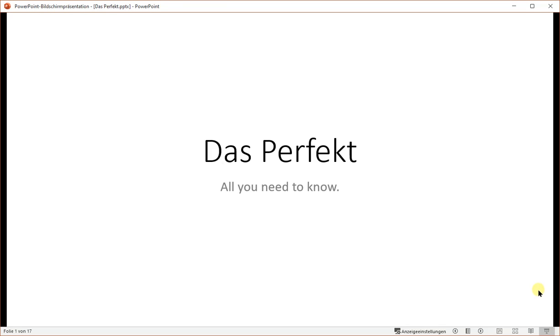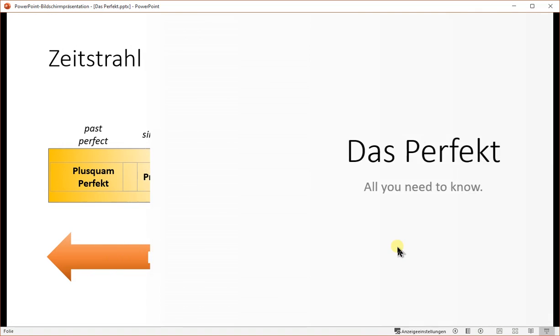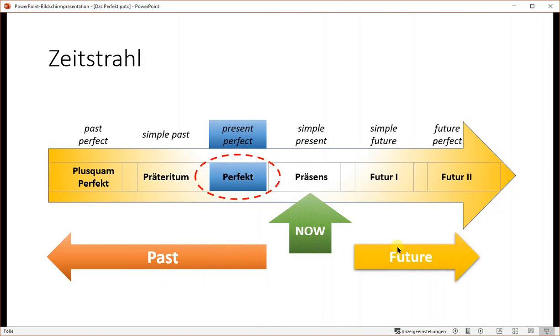In today's video, I would like to talk about the Perfekt. Like in English, we have 6 tenses. Present is the simple present now, and the Perfekt is the present perfect.